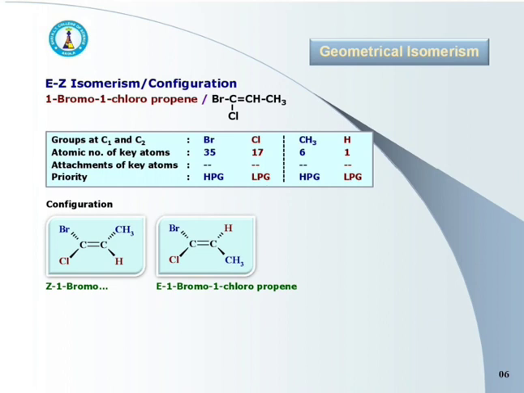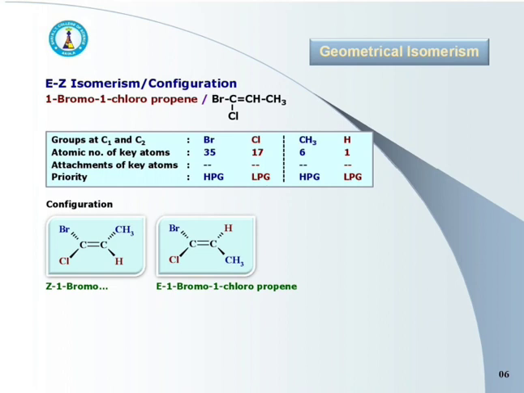Now see the structures. In the first one, the highest priority groups attached to C1 and C2, that is bromine and CH3, are at the same side of the double bond, whereas in the second structure Br and CH3 are at diagonally opposite sides of the double bond.